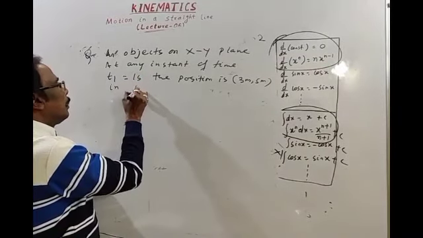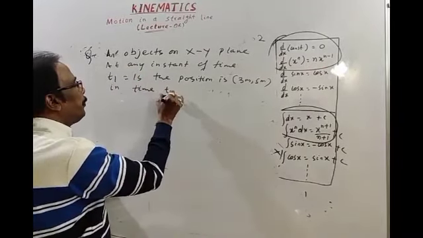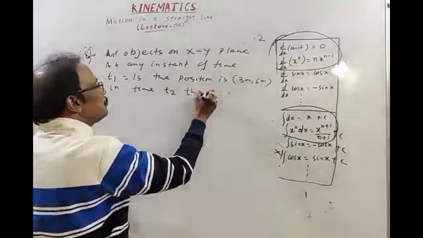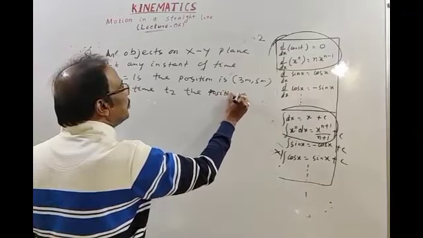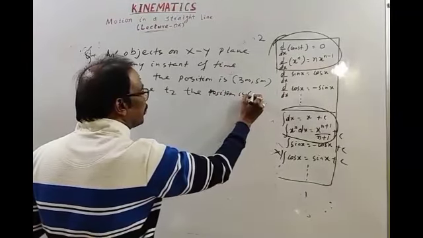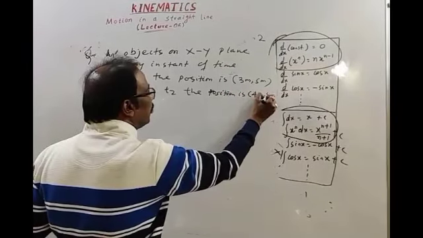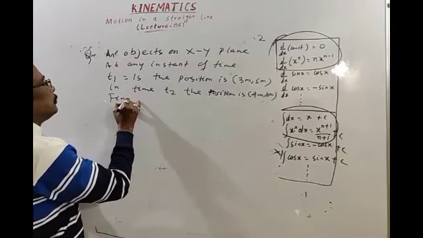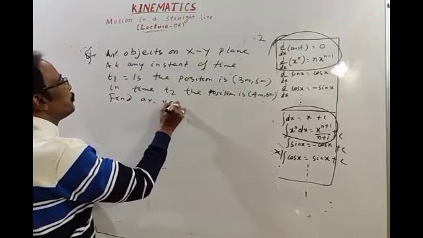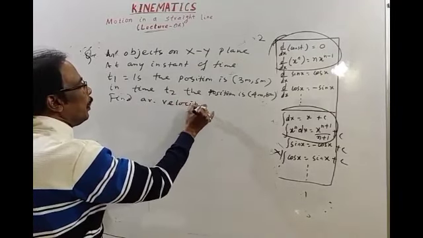At time t2, the position is, let's take 4 meter, 8 meter. Okay. Find the average velocity of the body.